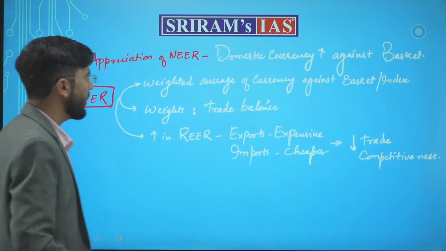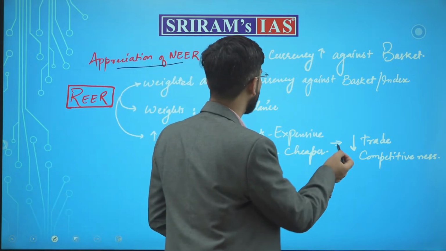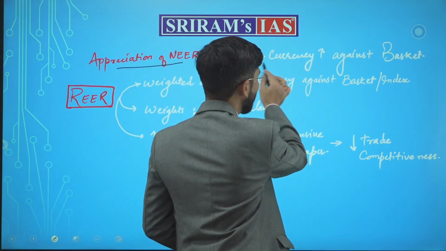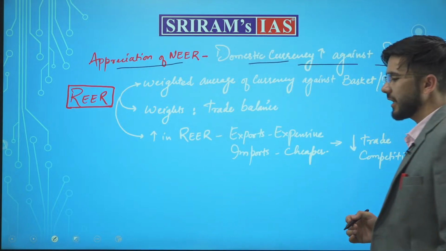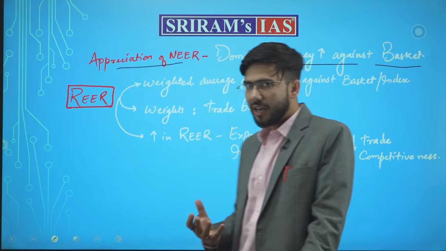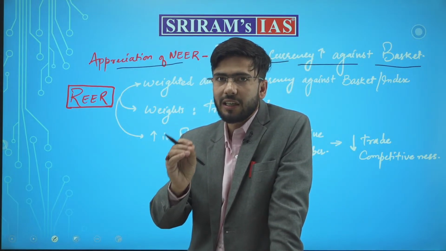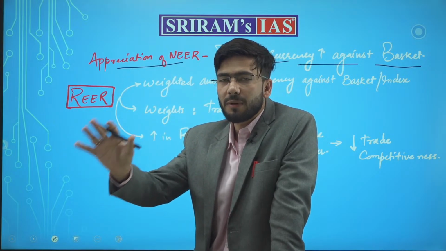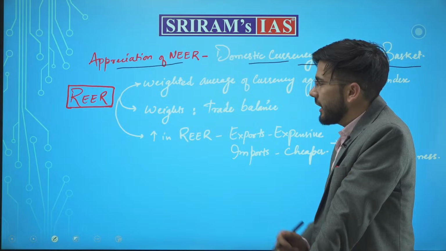If the appreciation of NEER happens, what do we mean by appreciation of NEER? That is, the domestic currency increases against the basket. That is, the purchasing power of the domestic currency is increasing in comparison to the basket of currencies which we have considered. That is appreciation of NEER.